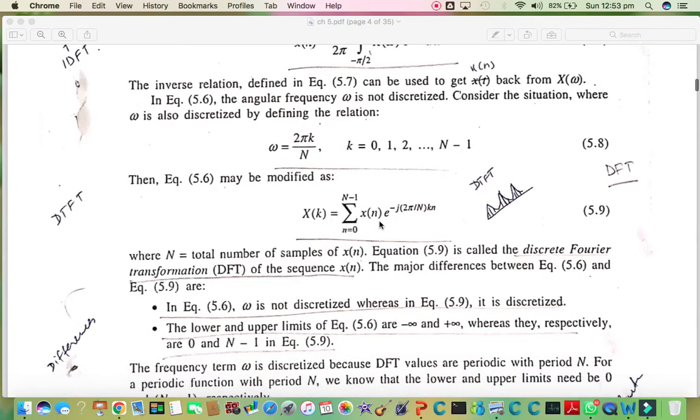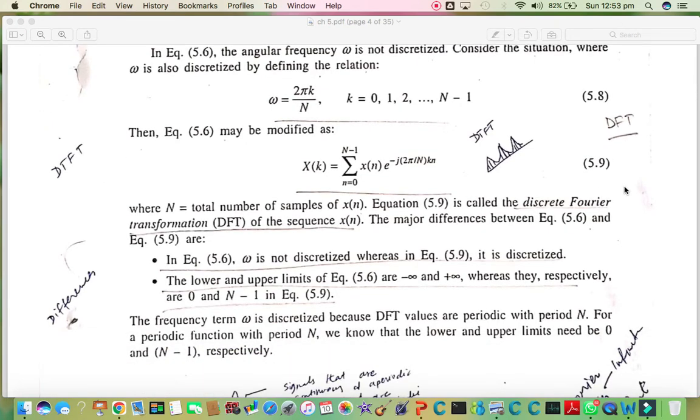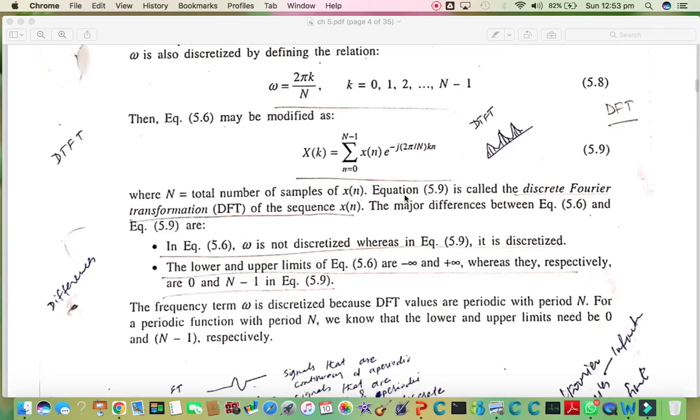So a discrete time signal is converted into a discrete frequency signal, and this makes it discrete Fourier transformation. And this is used in practical applications in systems because this xk is containing finite number of frequency components when compared to this xw, which is containing infinite number of components.